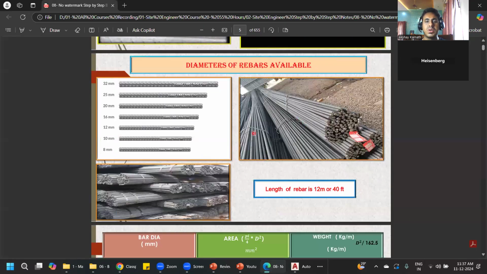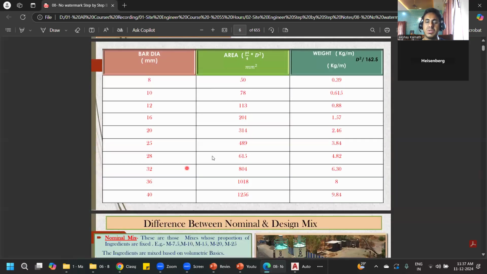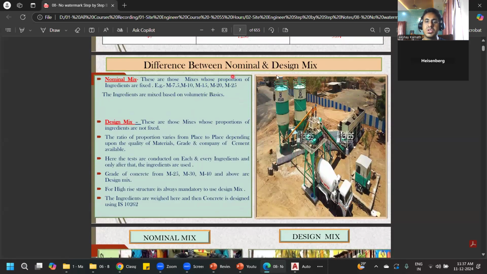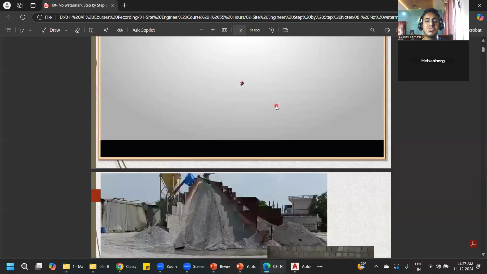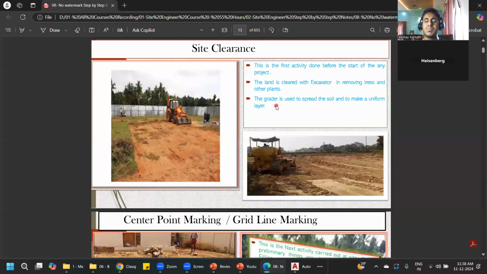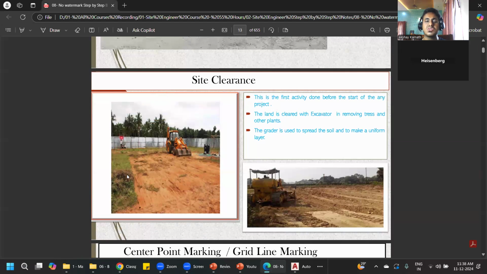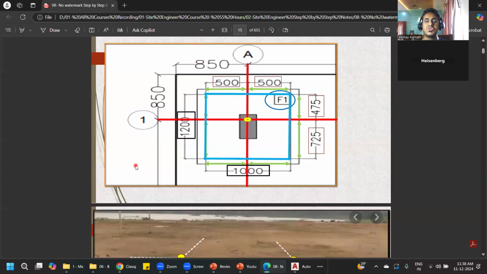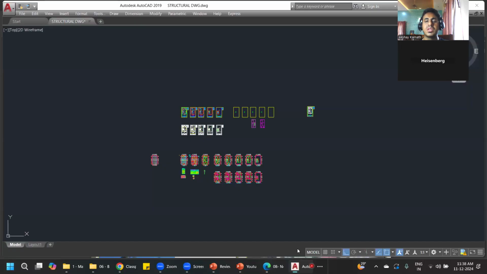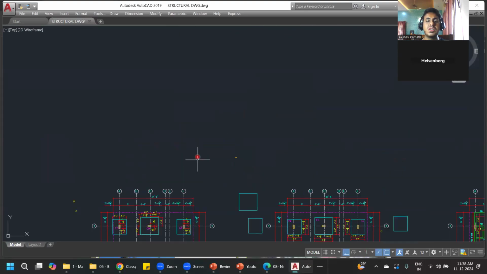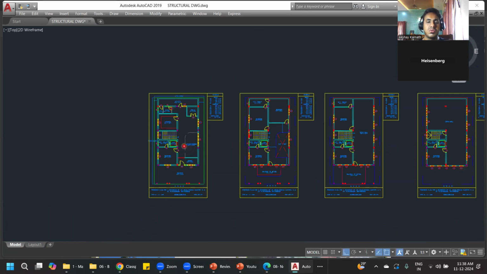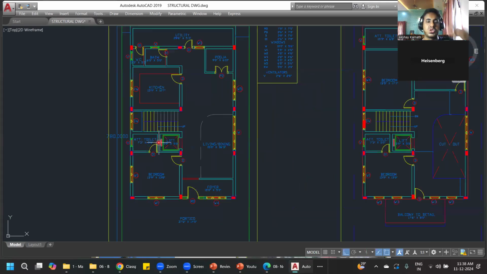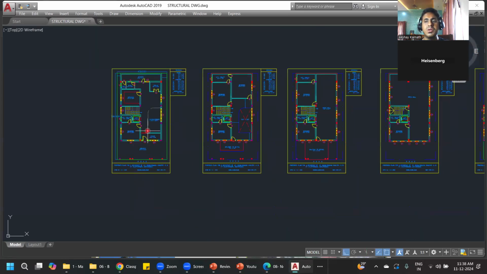First, I'll explain what the different diameters of bars available in the market are. What is the difference between a nominal mix and a design mix? And then we will start with the execution part. Whenever you take up any project, the first thing you're supposed to do is the site clearance. After site clearance, you should know how to read the drawings. These are the drawings that will be given to you. First you should learn how to read these drawings. These are the architectural plans. Understood? You're getting my point?